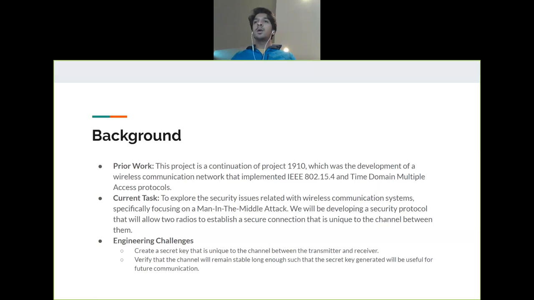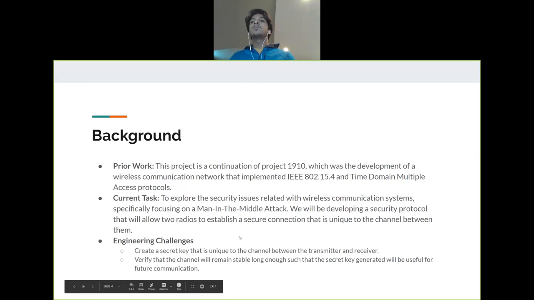And this is piggybacking off of a previous project done last year, where they implemented a Zigbee network, which is the IEEE 802.15.4 protocol. So we'll be creating secret keys between the two radios to establish a channel between the transmitter and receiver.